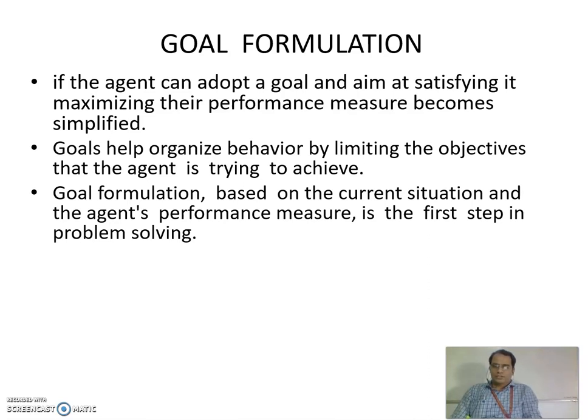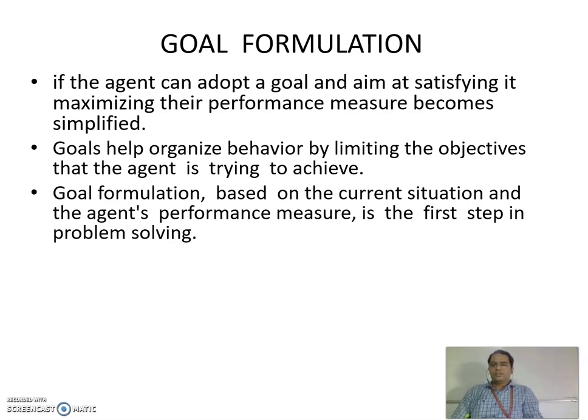Goal formulation based on the current situation and the agent's performance measure is the first step in problem solving. A goal can be formed based on the current situation. For example, if I have a student who has 20 backlogs and the goal is to become a university ranker, it seems odd, because what is the current situation of the student?